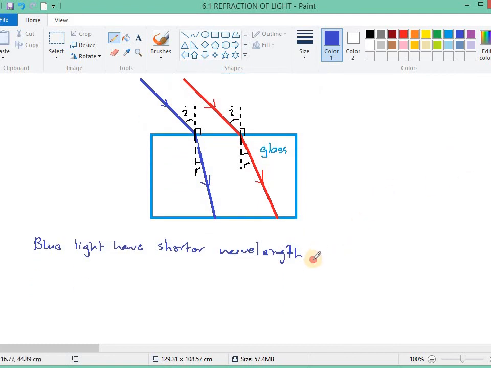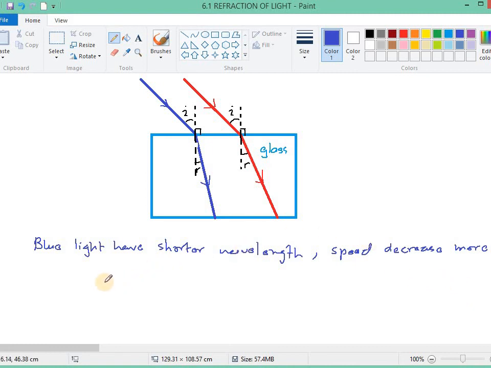Shorter wavelength means that when you go into a medium, the speed decreases more. That means it becomes slower than red light.